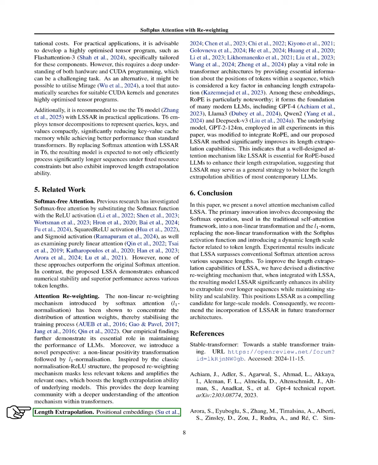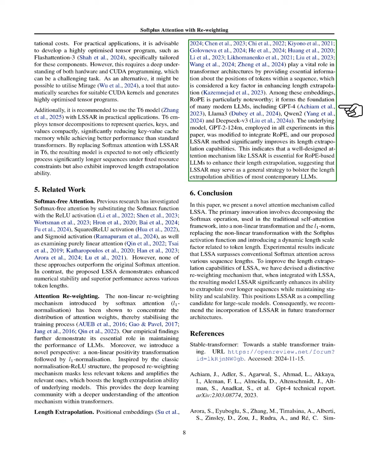Finally, we emphasize the critical role of positional embeddings in transformer architectures for improving length extrapolation. Among these, RoPE stands out as a foundational element in many modern LLMs, including GPT-4, Llama 3, Qwen 2, and DeepSeek V3.